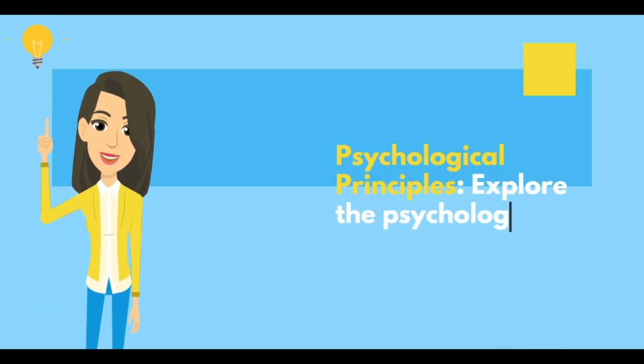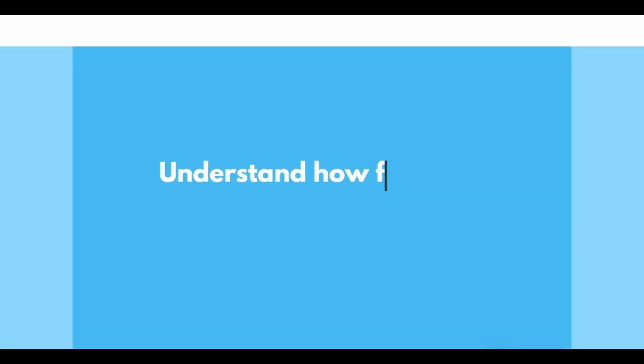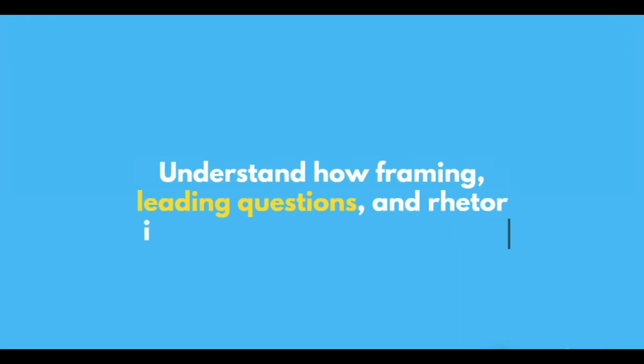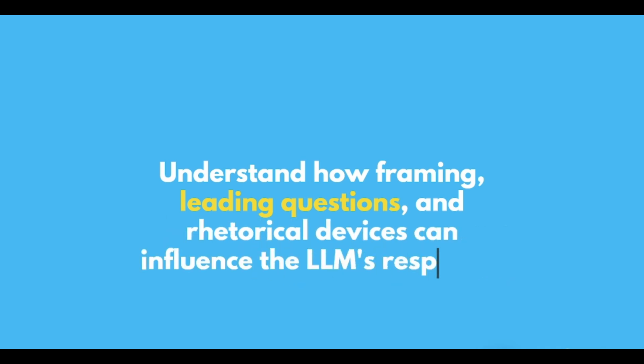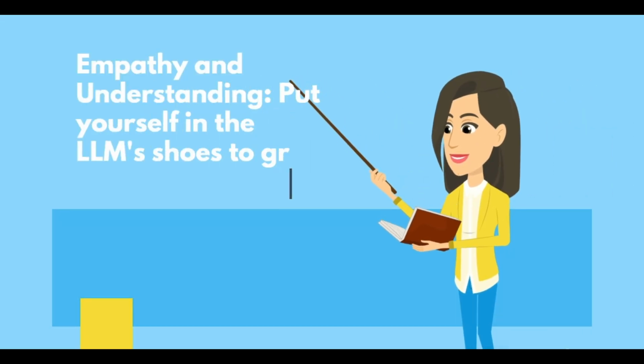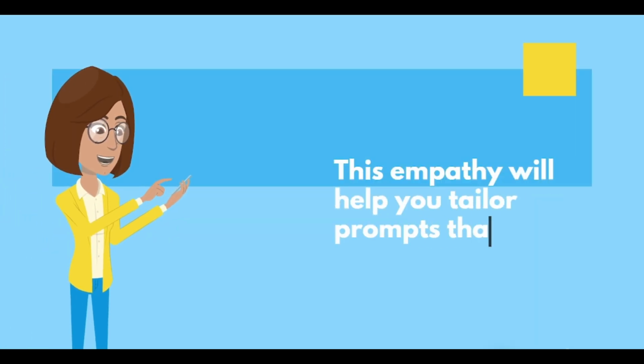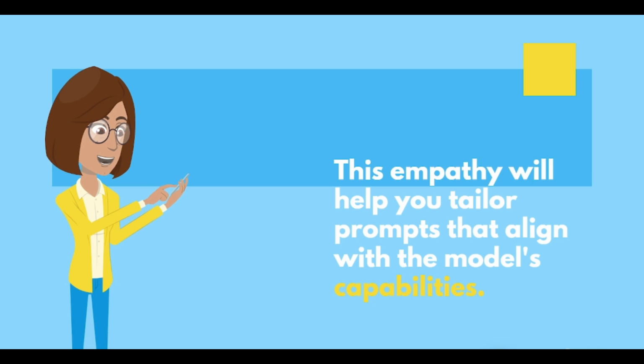Psychological principles. Explore the psychological principles that underlie effective prompt writing. Understand how framing, leading questions, and rhetorical devices can influence the LLM's response. Empathy and understanding. Put yourself in the LLM's shoes to grasp its limitations and strengths. This empathy will help you tailor prompts that align with the model's capabilities.